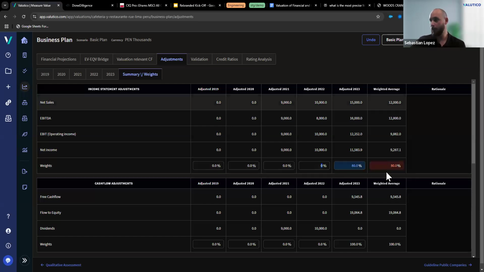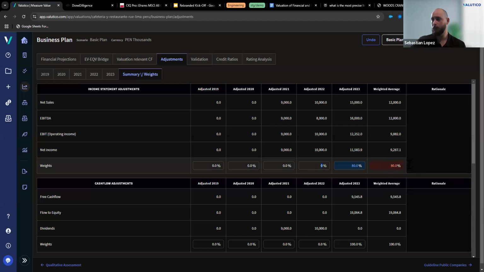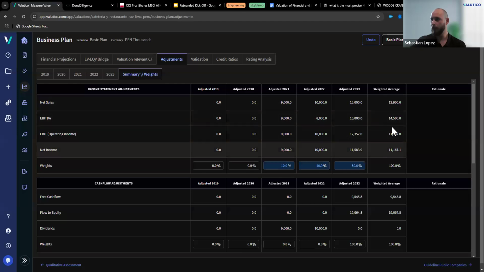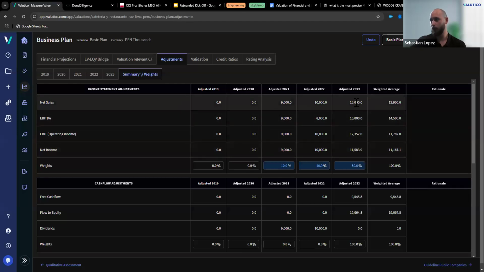You can see that this becomes red. This will not allow me to continue because there's an error. This needs to be 100%. So I can just input here 10% and 10% here. Okay. Now you see the three cells at the bottom have turned blue, and on the right-hand side, you have different values from the one in 2023 because we're using a weighted average right here.